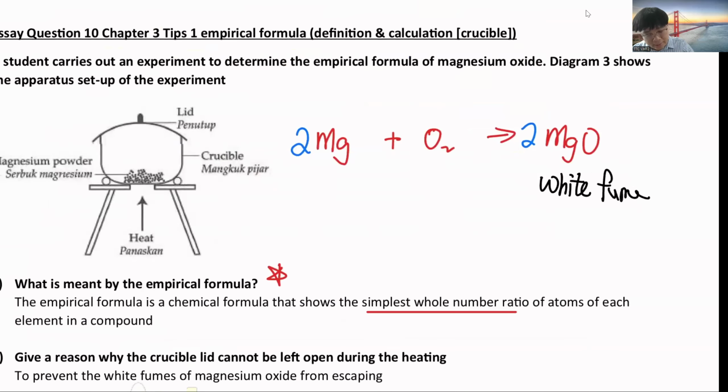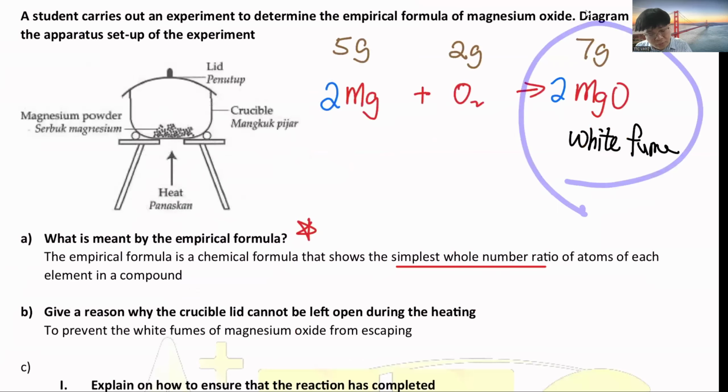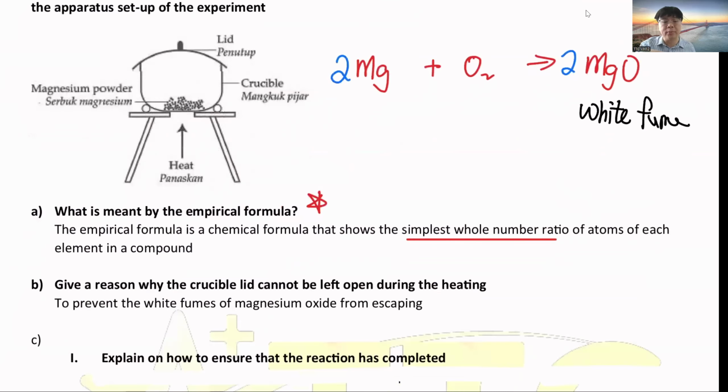Just a simple example, let's say this is 5 gram, with 2 gram oxygen becomes 7 gram. So we need to measure the final mass. So if any white film flies out, the mass may decrease to 5 gram, then you'll affect the results. So you need to make sure there's no magnesium oxide flying out. You close it with the crucible.